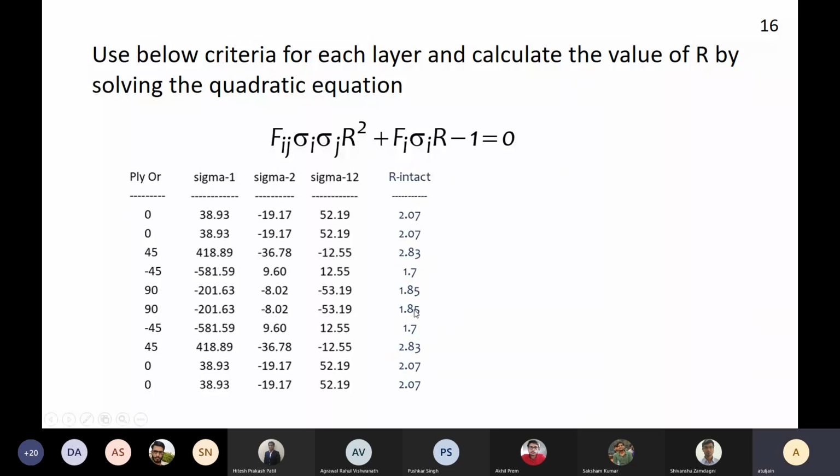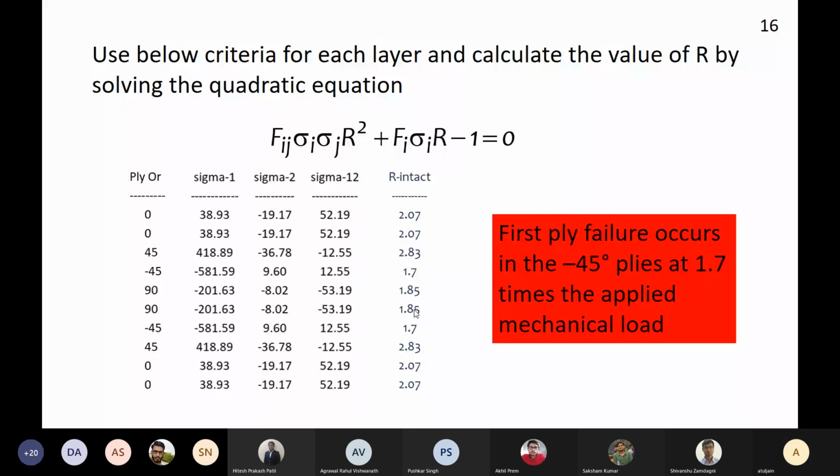Okay, good. Is this clear? Yes, sir. If all the stress components are increased by a factor of 1.7, then the minus 45 degree lamina would actually fail. This is how we will calculate the margin of safety.